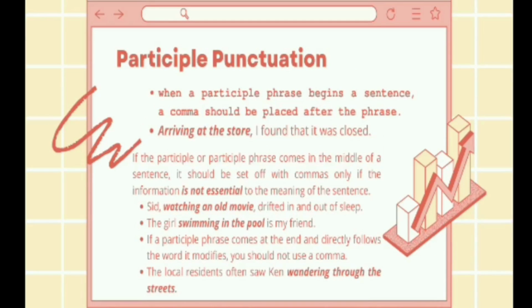Participle punctuation. When a participle phrase begins a sentence, a comma should be placed after the phrase. Like this example, arriving at the store, I found that it was closed. You will see that there is a comma before the words I found.